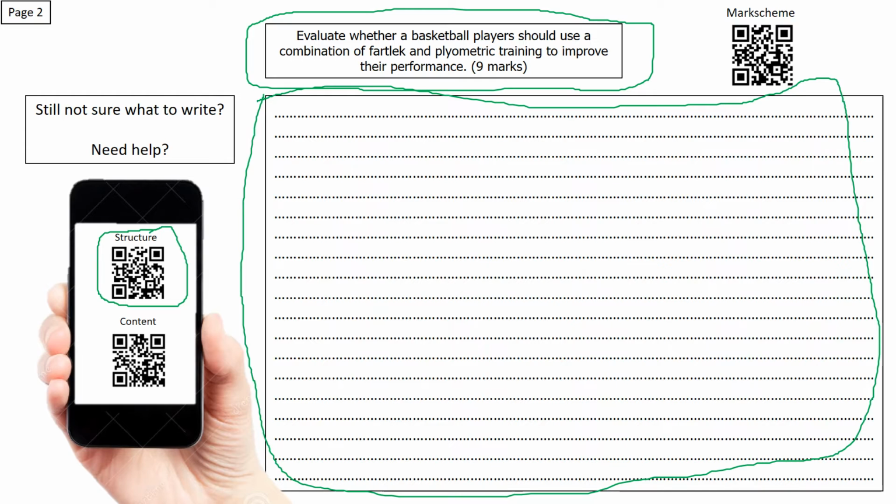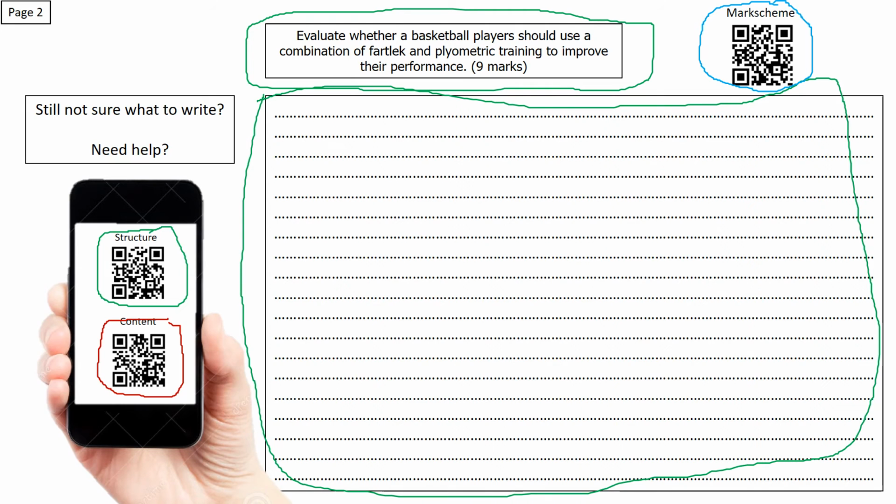If actually you still don't quite understand some of the stuff, then you need to highlight and scan this content code, and that will redirect you to my PE exam where you can watch a video to hopefully increase your confidence with this particular topic. Now once you've actually written your answer, you'll notice there's a third QR code that says mark scheme, because you can then scan that mark scheme and mark your own answer.